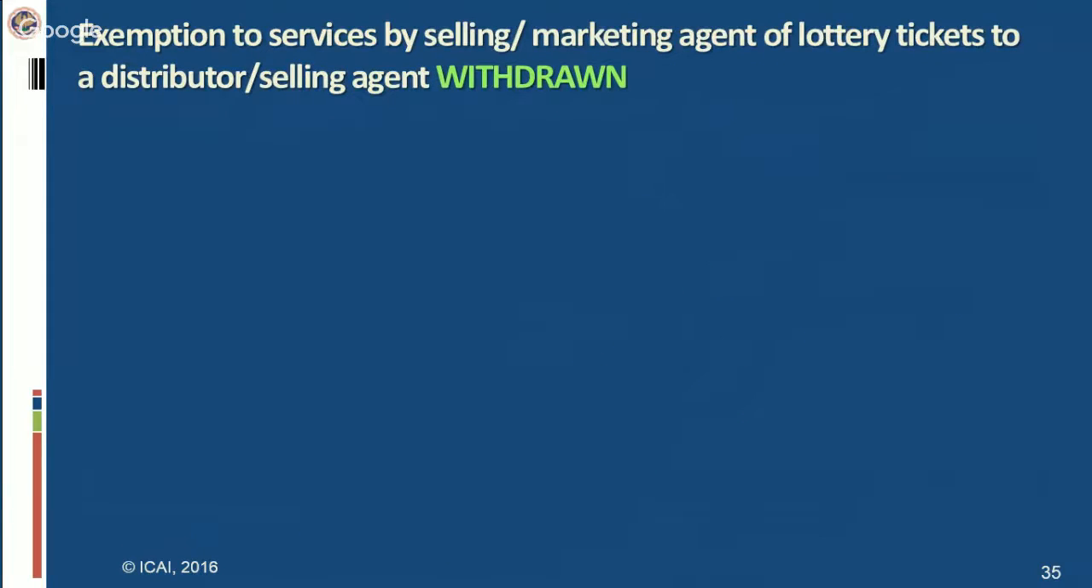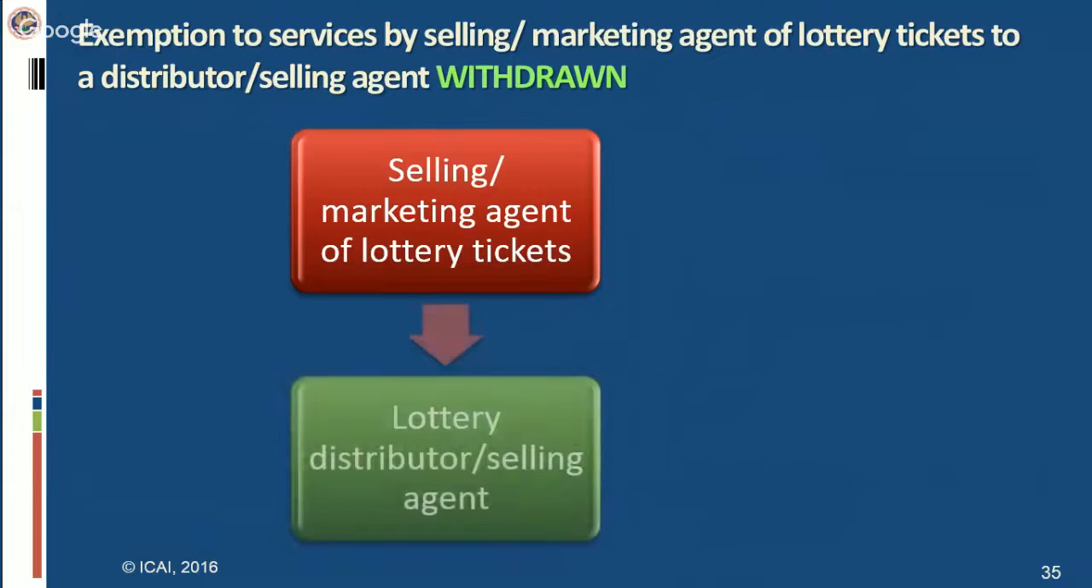Next is also withdrawal of exemption, that is exemption to services by selling or marketing agent of lottery tickets to a distributor or selling agent. Now generally what happens, the state governments, they print the lottery tickets and they give these lottery tickets to the lottery distributors or selling agents. Okay, and in turn, it may also be possible that these lottery distributors or selling agents may appoint certain selling or marketing agents of lottery tickets for selling these lottery tickets to the general public.